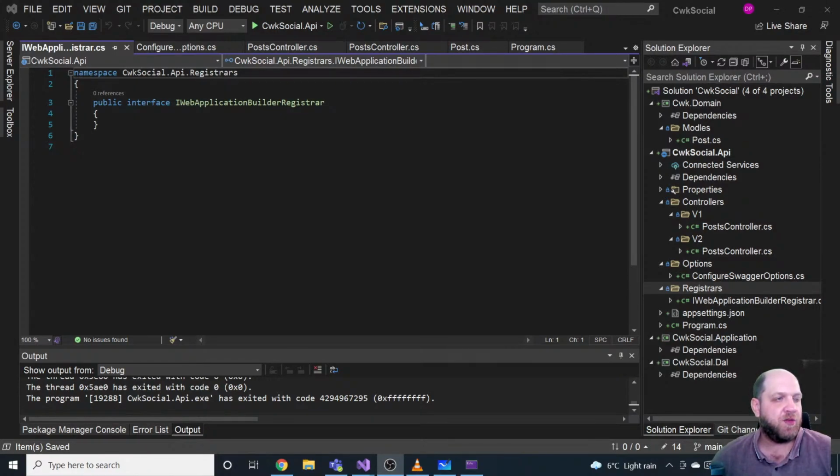Amir has this question. Are you using clean architecture and CQRS? I will use clean architecture, and we can see this already from our project structure. We will use actually CQRS, but we are not using the minimal API. It's a regular API in .NET 6, not the minimal one. The difference is that in a regular API, we still have controllers. In the minimal API, we don't have controllers. We just play around with endpoints.